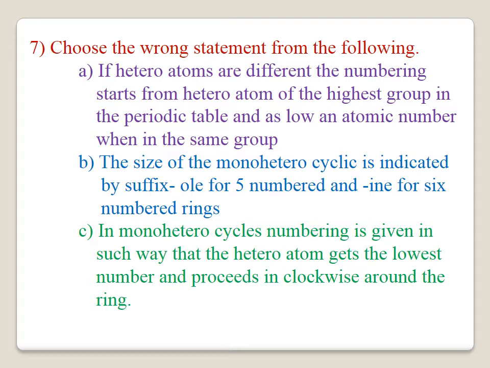B. The size of the monoheterocyclic ring is indicated by the suffix "ole" for 5-membered and "ine" for 6-membered ring. These two statements are correct. C. In monoheterocyclic compounds, numbering is given in such a way that the heteroatom gets the lowest number and proceeds in the clockwise direction around the ring. That statement is wrong.